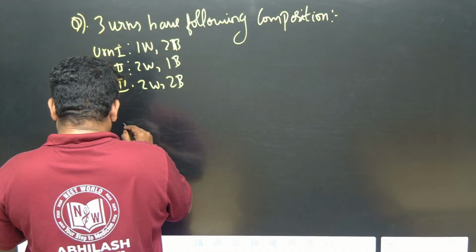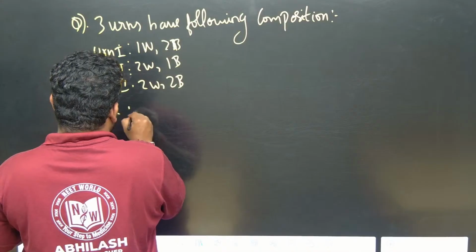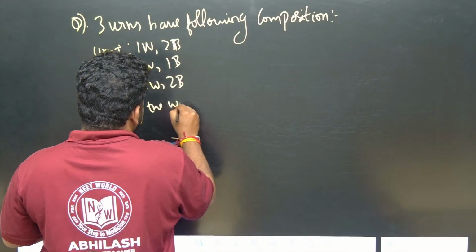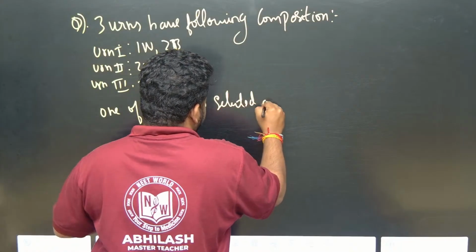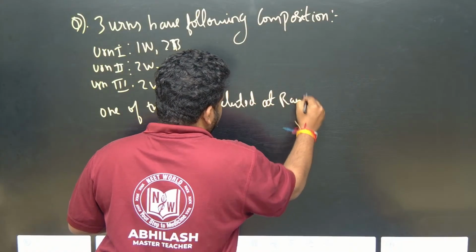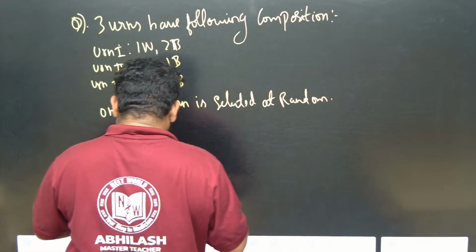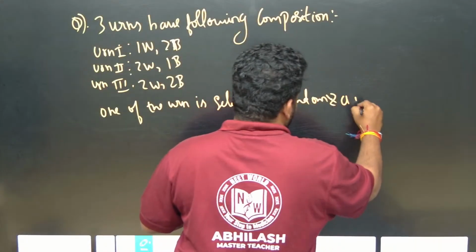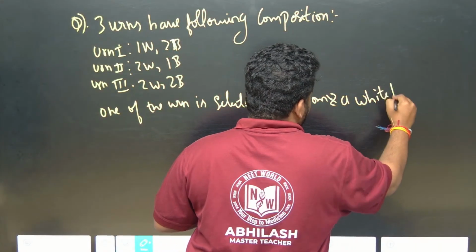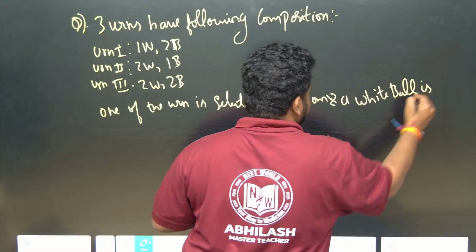Okay. They are telling one of the urns is selected at random, and a white ball is drawn. This is what they are telling. White ball is drawn.